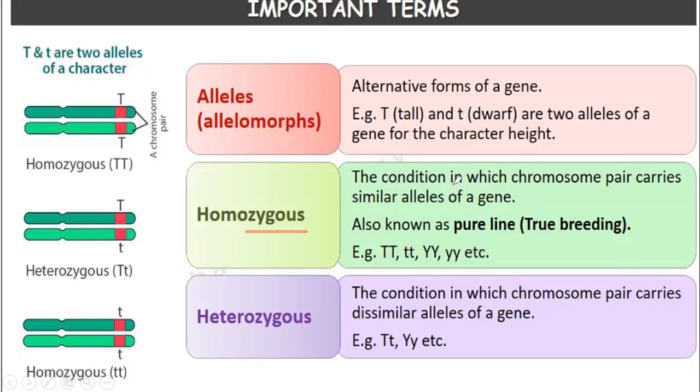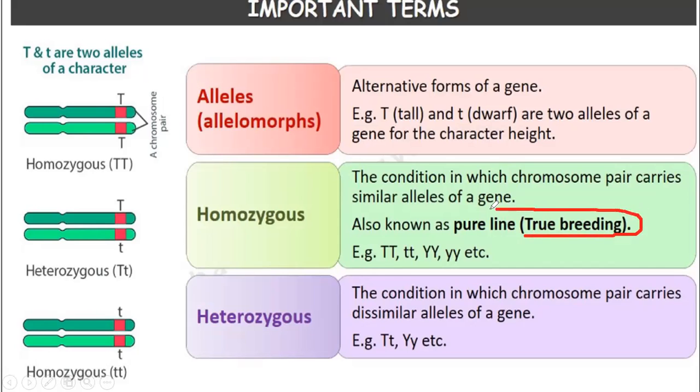Homozygous is the condition in which a chromosome pair carries similar alleles of a gene. Here there is a similar allele, capital T and capital T. Then that is called homozygous. They are also known as pure line or true breeding.